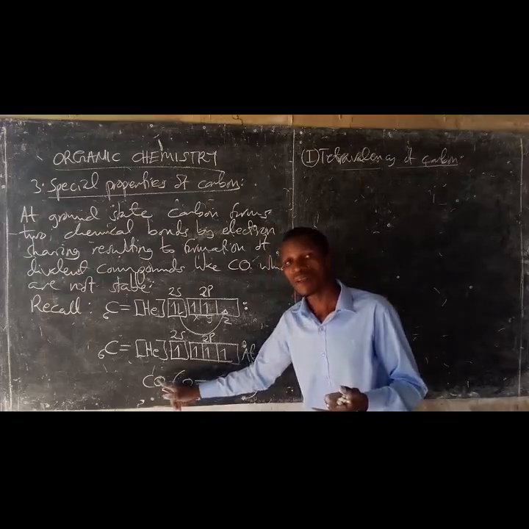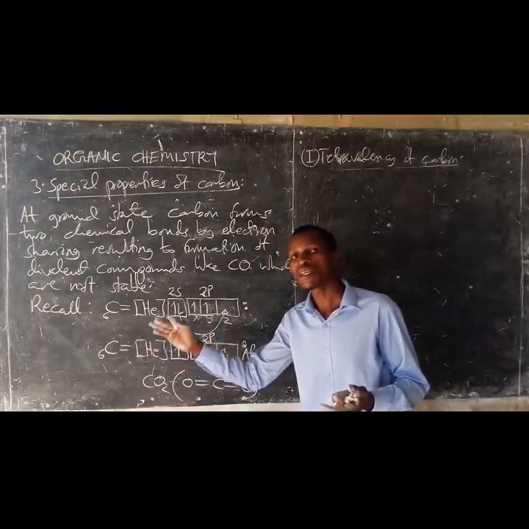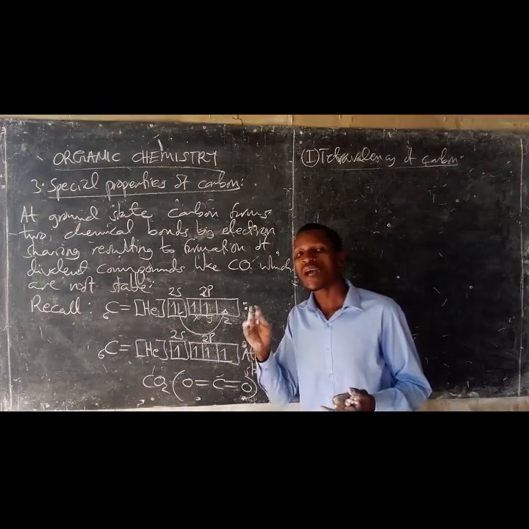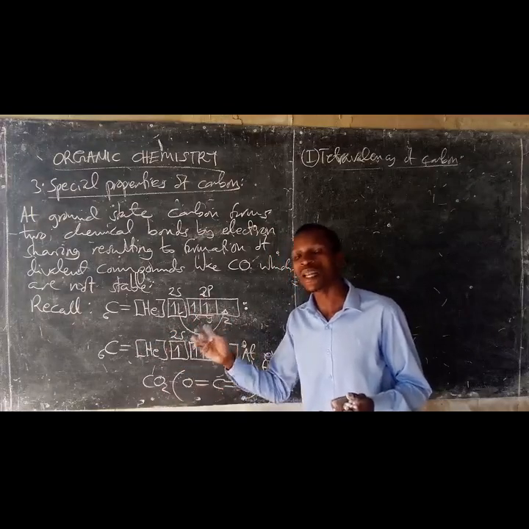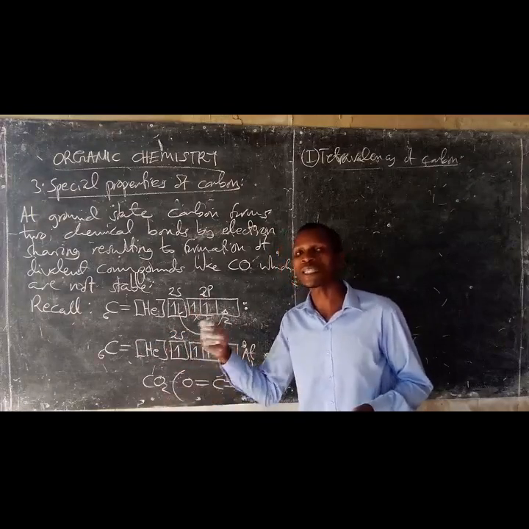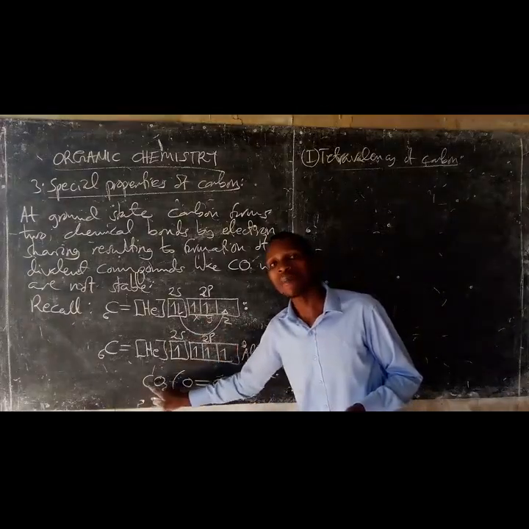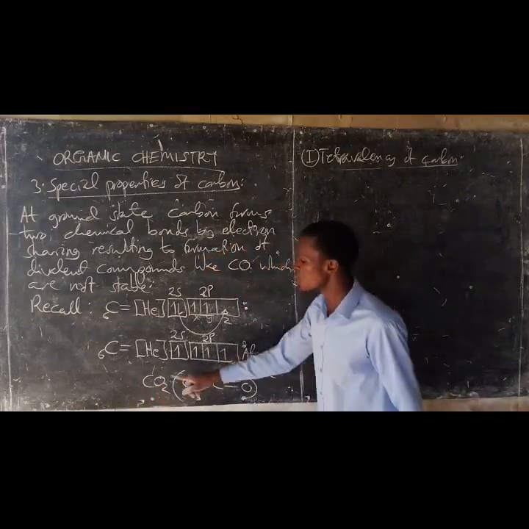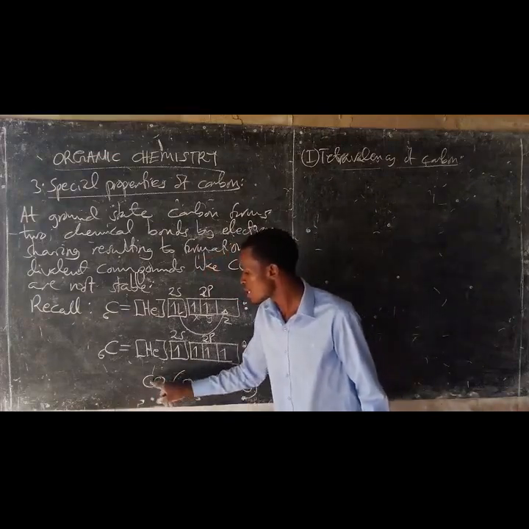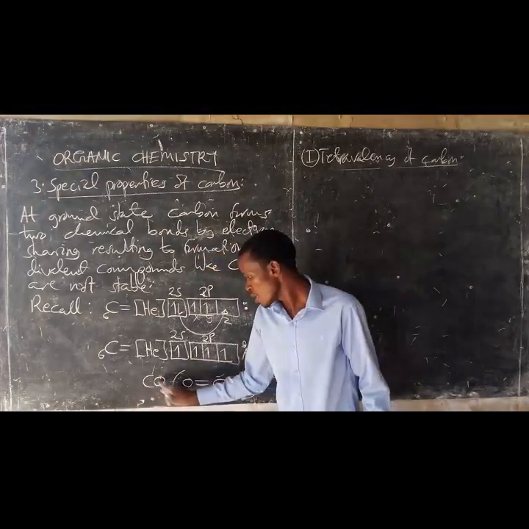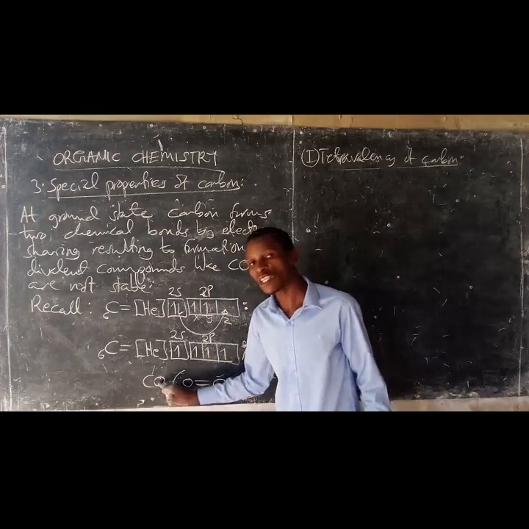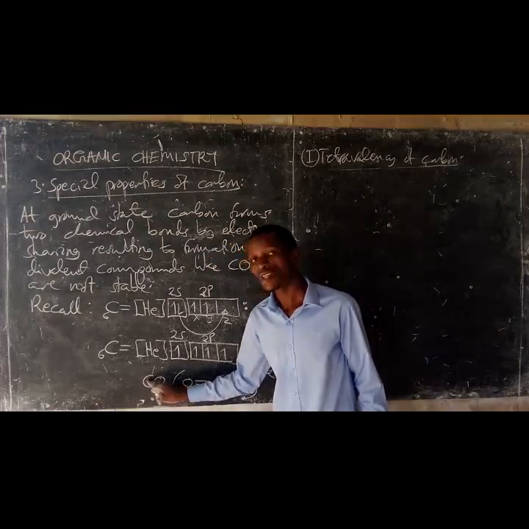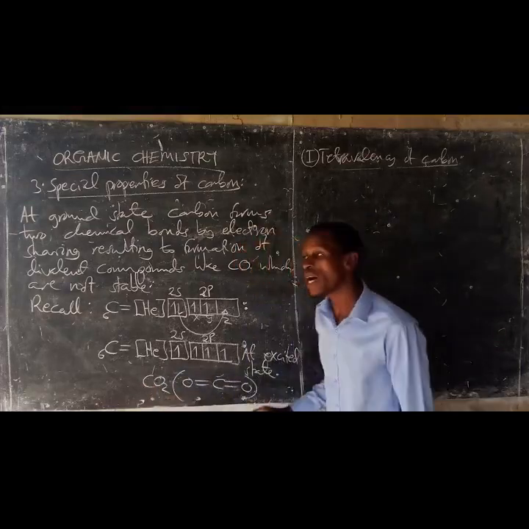hybridization is 2. The number of sigma bonds formed is equal to the number of hybrid orbitals, or equal to the number of atomic orbitals which participate in hybridization. So the number of orbitals which must undergo hybridization is 2, because there are 2 atoms which are bonded directly to the central atom.